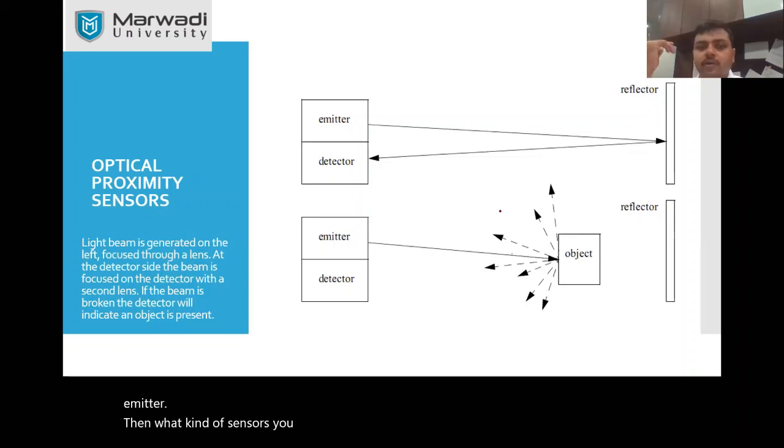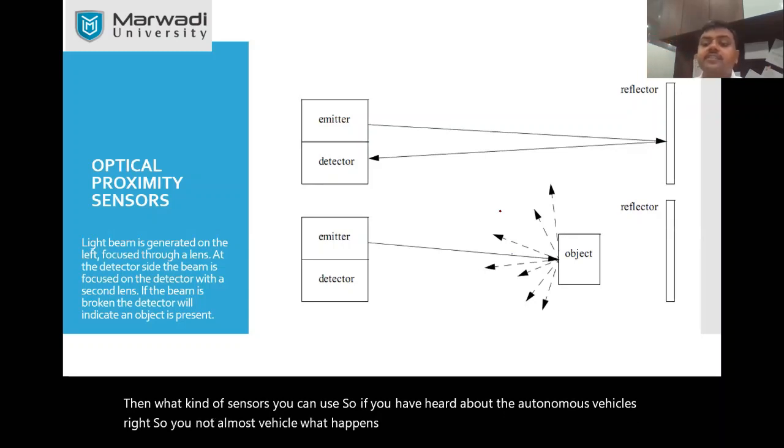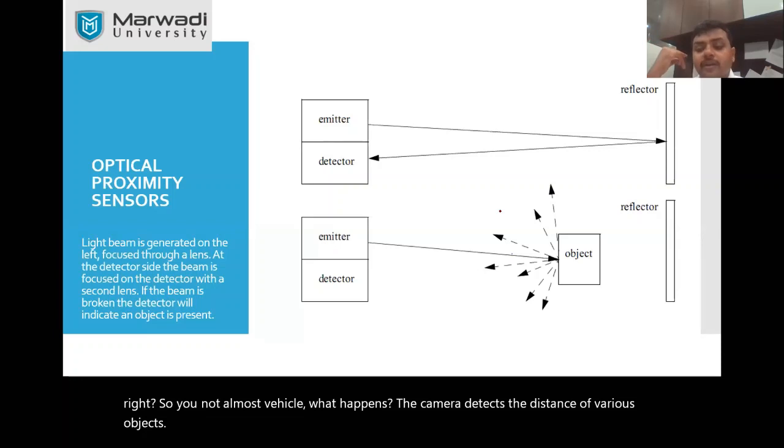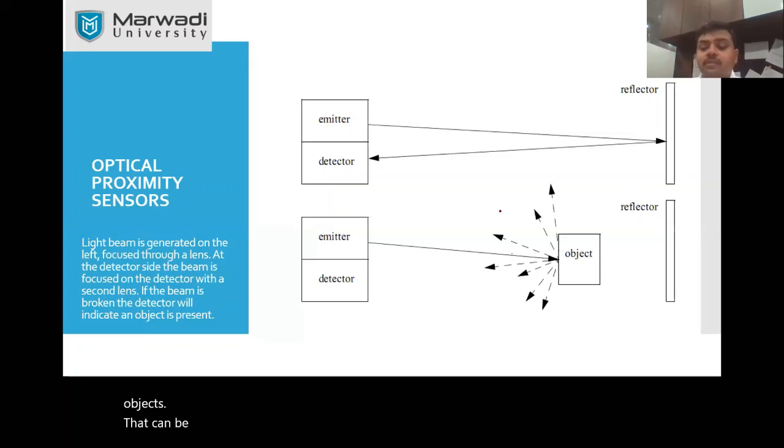If you have heard about autonomous vehicles, in an autonomous vehicle, what happens? The camera actually detects the distance of various objects. So how can that be done? In that situation, here you see the concept is very clear.